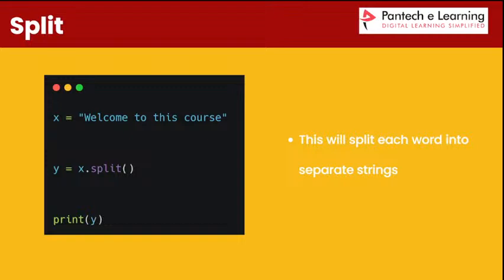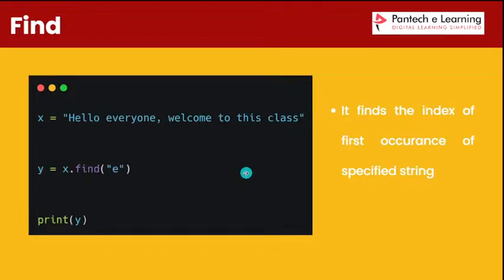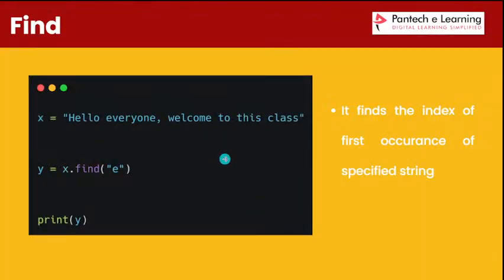The split function is used to split one string into multiple strings. The comma here specifies the place where we split. So in this string the comma is there, so we can split at the comma: hi, hello, everyone, like that. The find function is similar to index. We mention a character and the index number is returned. More or less, index and find are the same.